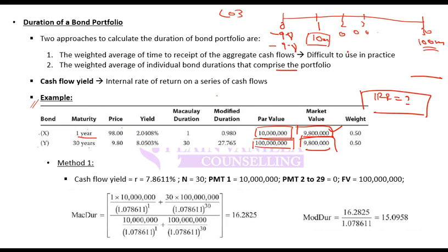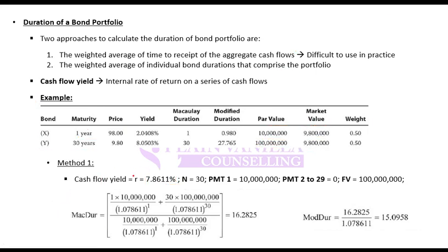And then you calculate IRR. 7.86%. 7.86% is your IRR. Any confusion in this? So that means in this portfolio your yield is 7.86%.